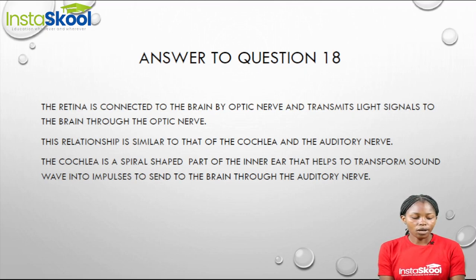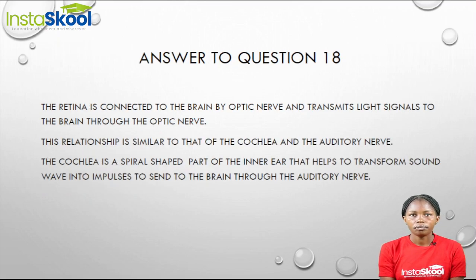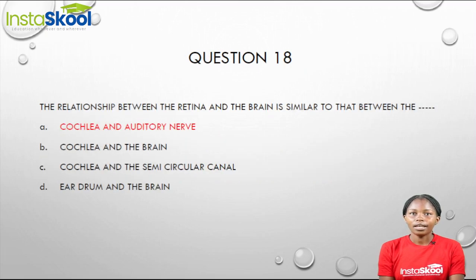So when we look at our options, the relationship of the retina and the brain is similar to that of the cochlea and the auditory nerve. And why do we say so? Because the cochlea is the spiral-shaped part of the inner ear that helps to transform sound waves into impulses through the auditory nerve. That is why we say this relationship is similar to that of the cochlea and the auditory nerve. Option A.